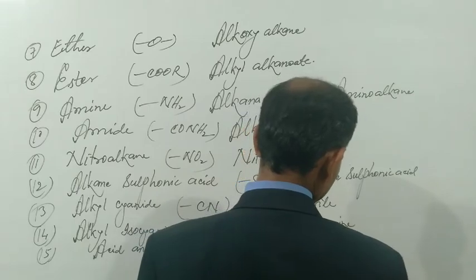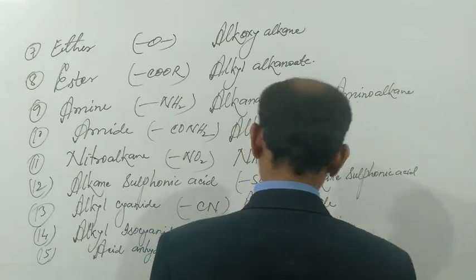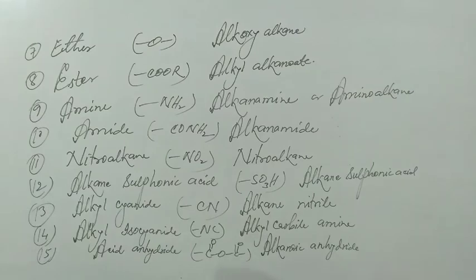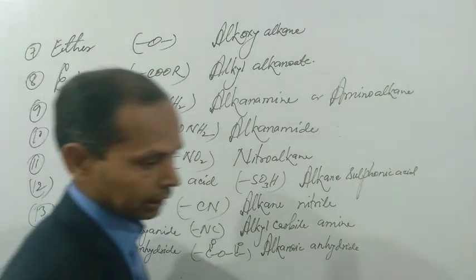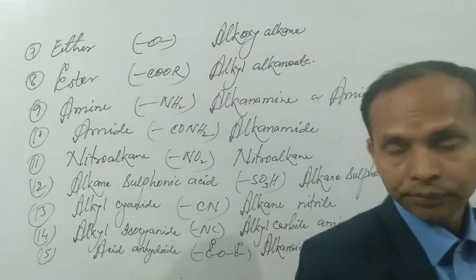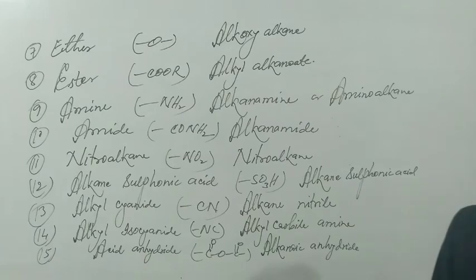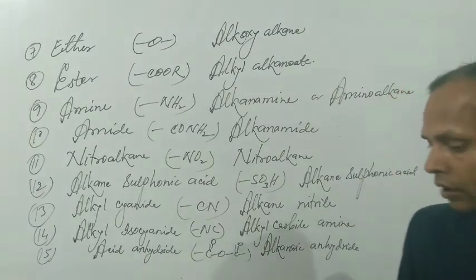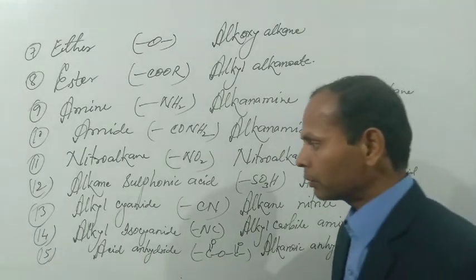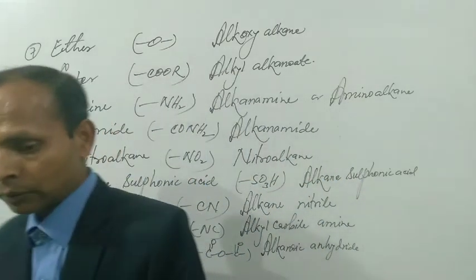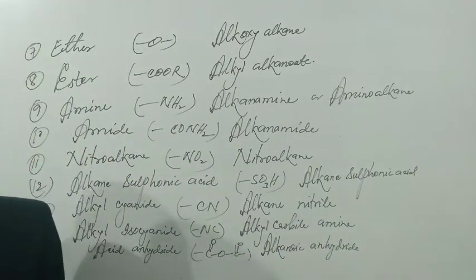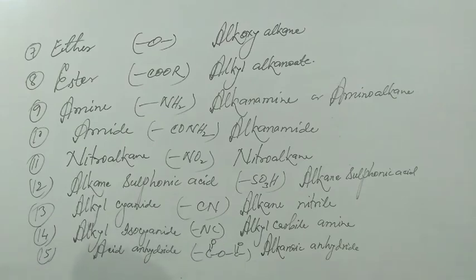These are some of the main functional groups that I have to retain in this class, and students will further study by heart all these 15 functional groups. With the help of these 15 functional groups, 15 million compounds are obtained. That is why these are the most important thing in the field of organic chemistry.